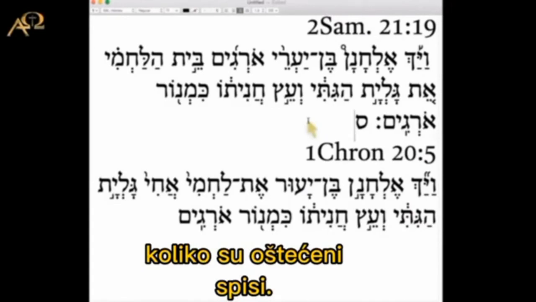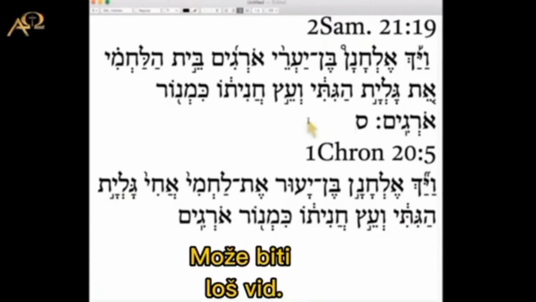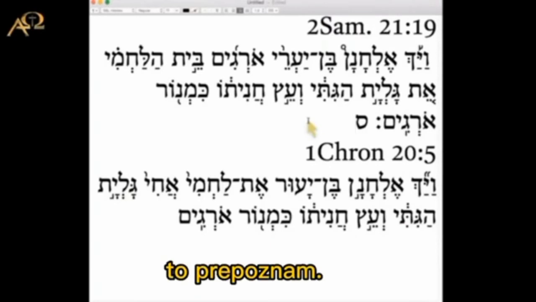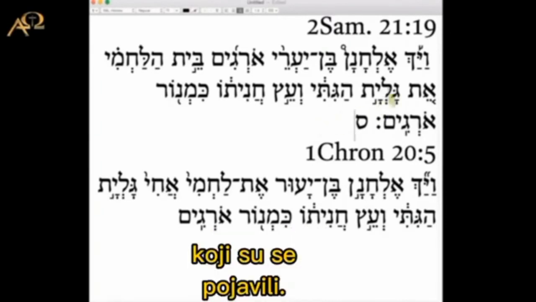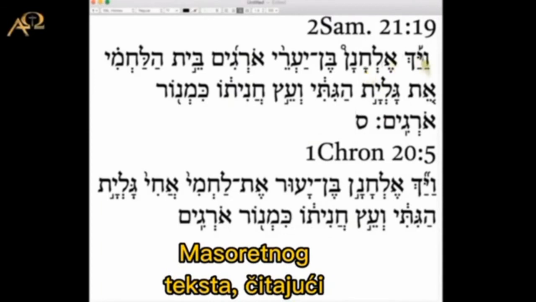You could have had damage to the manuscript. You could have had bad penmanship. You could have had bad eyesight. Certainly as I get older, I certainly recognize that. My arms aren't nearly long enough anymore. There's all sorts of issues that could come up here to where this becomes the foundation of the Masoretic reading